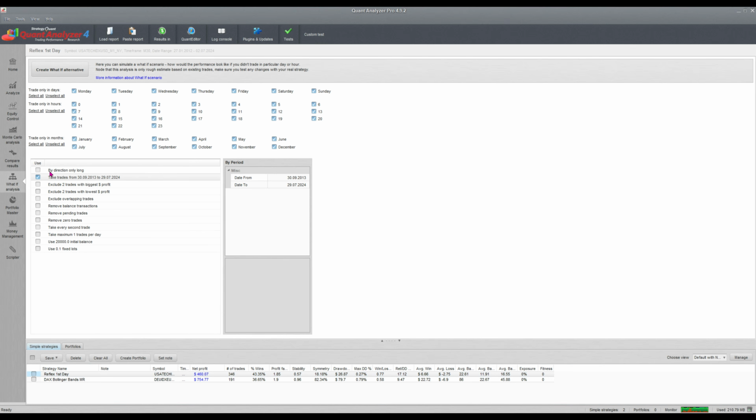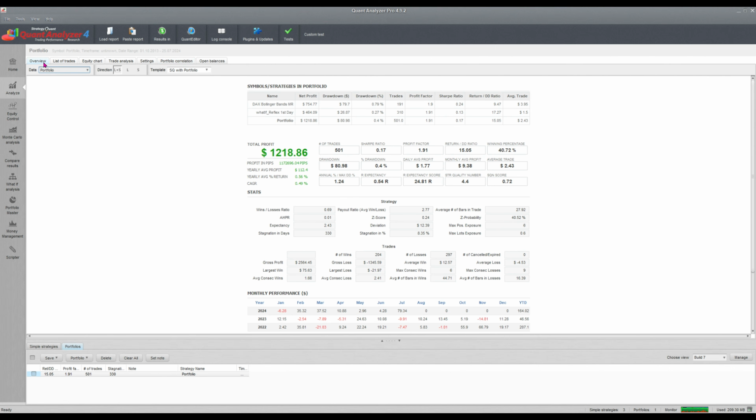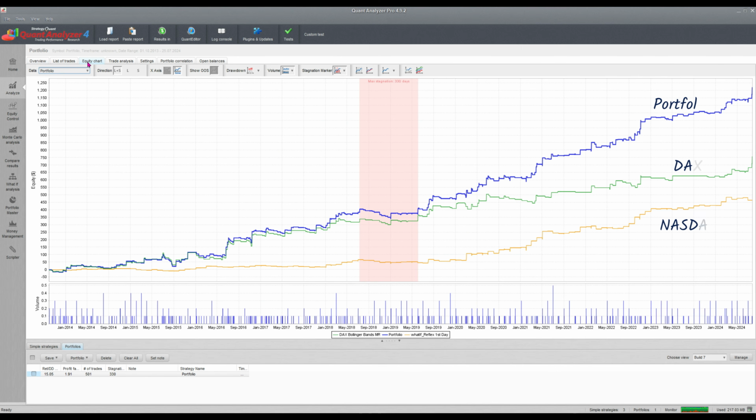After ensuring both strategies have the same start date, I combine them into a portfolio and do a correlation check. The slight negative correlation here is great for smoothing out the overall equity curve. In isolation, each strategy has about 470 days of stagnation, but the portfolio stagnation is lower at 330 days. So even if you trade correlated markets, a different trading style can produce an uncorrelated strategy and diversify your portfolio.